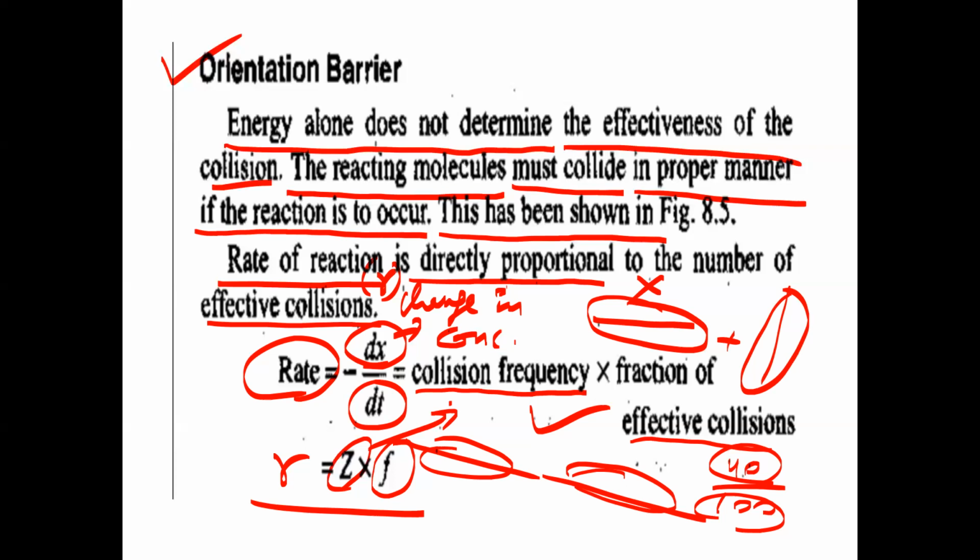Next, the second barrier is that the reactant molecules must be arranged in a proper orientation. Then only will effective collisions occur between those reactant molecules and lead to the formation of products. Is the concept clear so far? Yes, sir.